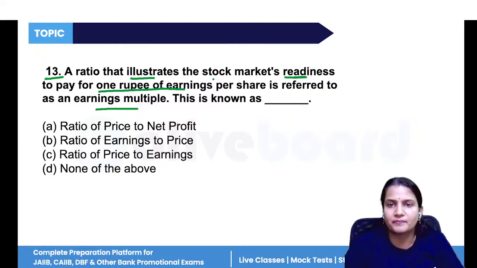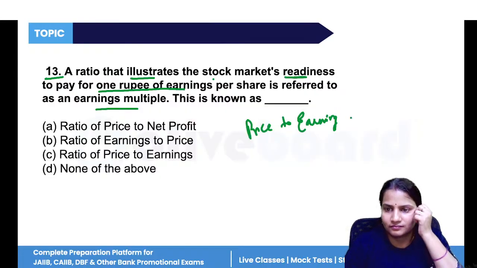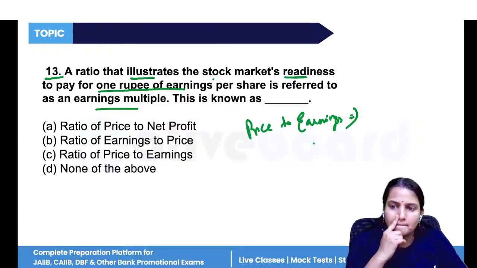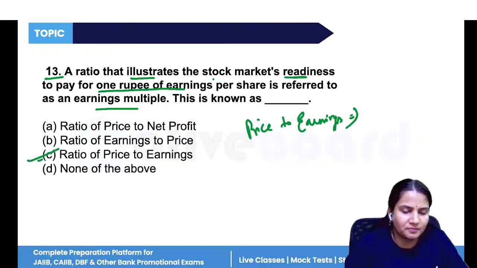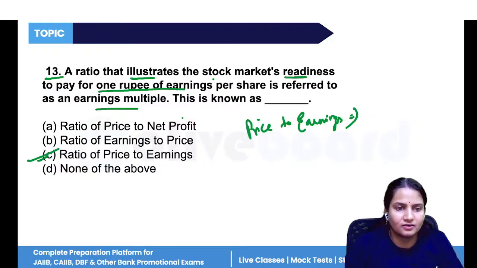So that is the ratio of price to earnings. Option C, PE ratio. So we say PE multiple or PE ratio.